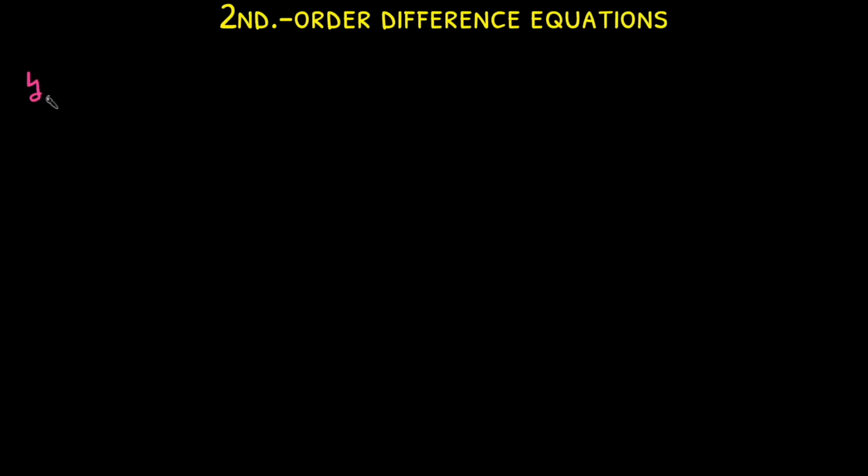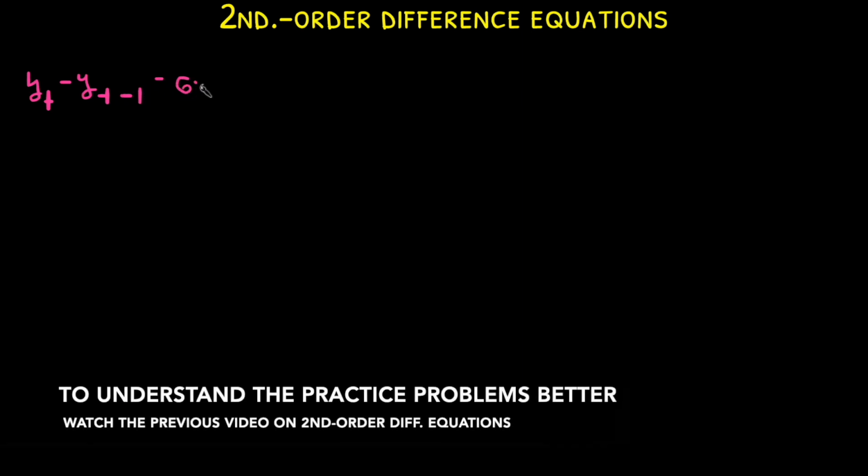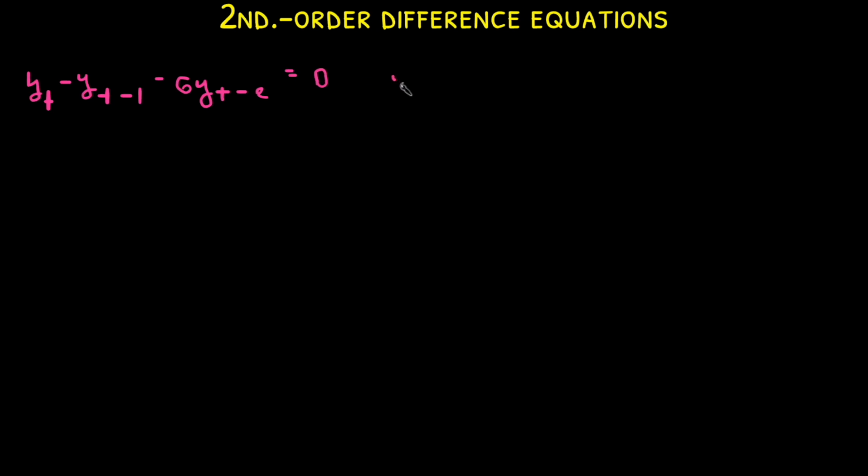In this video, we will do practice problems on finding general solutions of second-order difference equations. First problem is yt minus yt-1 minus 6yt-2 equals 0, and we know that y0 equals 1 and y1 equals 6.